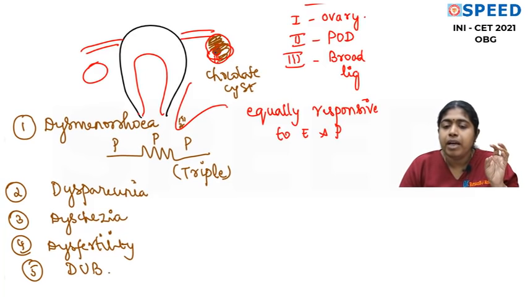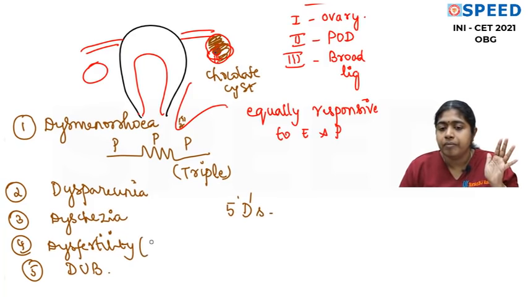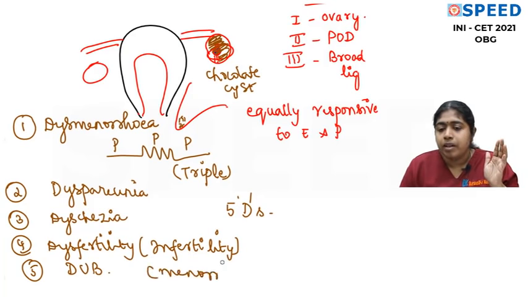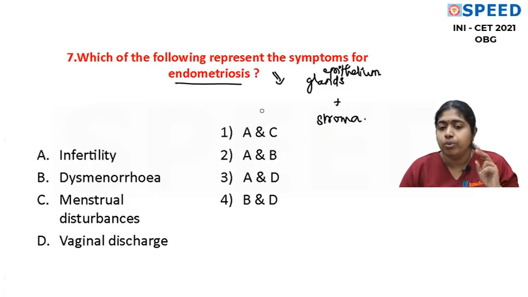So now let's go back and look at this question. Endometriosis is usually called the disease of 5 Ds: dysmenorrhea, dyspareunia, dyschezia, dysfertility, and dysfunctional uterine bleeding. So we write infertility and menstrual cycle abnormalities, usually menorrhagia. Now, the question is a bit tricky. The question asks for only 2. Of course, not vaginal discharge. We'll strike this off. Infertility is there, dysmenorrhea is there, menstrual disturbances is there.